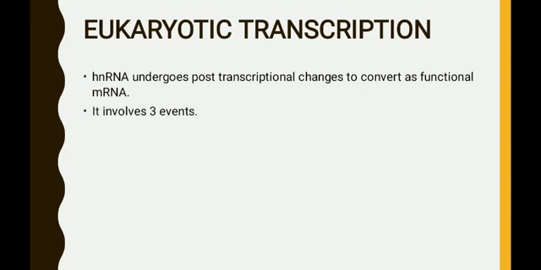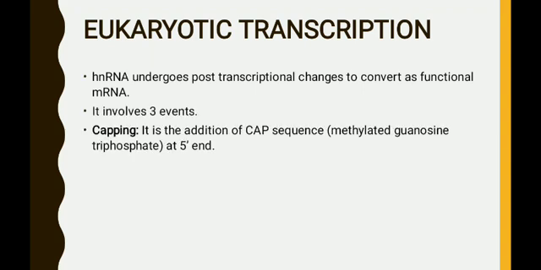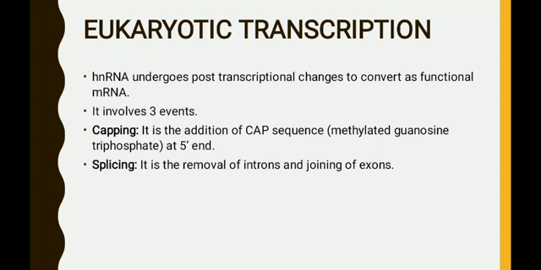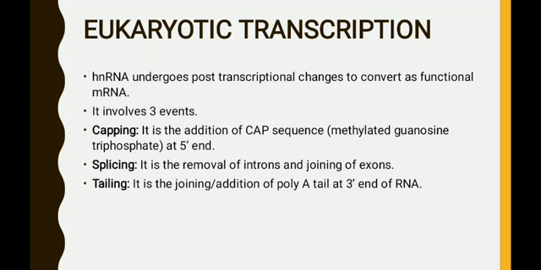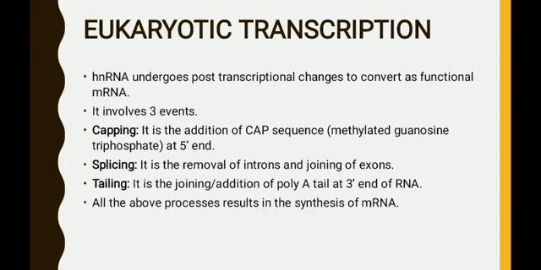It involves three events. The first one is capping. It is the addition of a cap sequence, that is methylated guanosine triphosphate, at the 5' end. The next one is splicing. It is the removal of introns and joining of exons. And the last one is tailing. It is the addition of poly A tail at the 3' end of the RNA. So all the above processes result in synthesis of mRNA. So this is regarding the eukaryotic transcription.